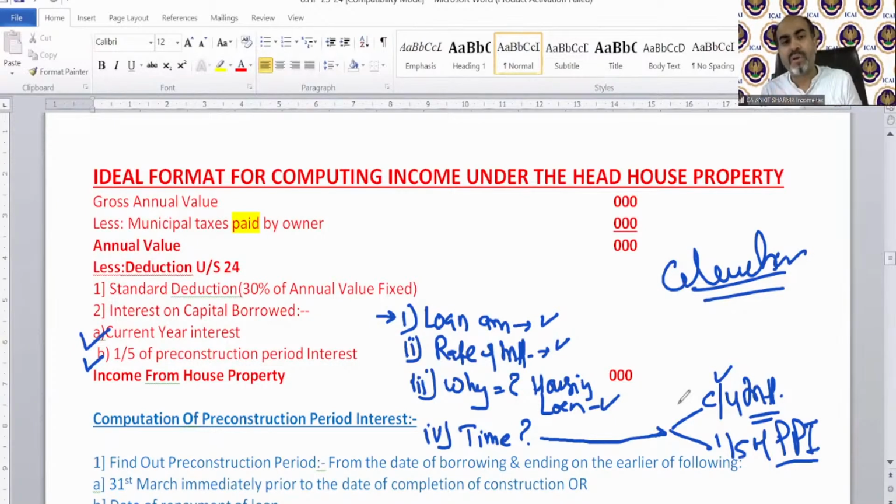Fine. So before starting to solve this, let me take the queries. Then we will go for a break. We will have our tea, coffee, etc. And then we will resume. Then I'll explain how to calculate that pre-construction period interest time or current year interest time. Okay, let me see the queries.